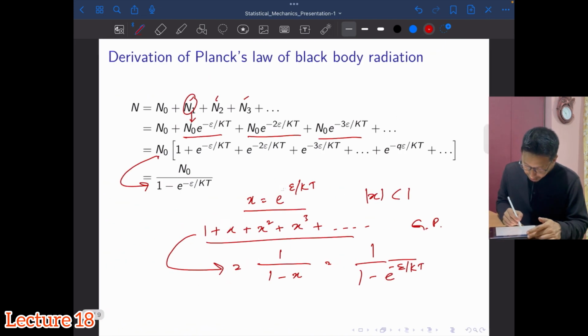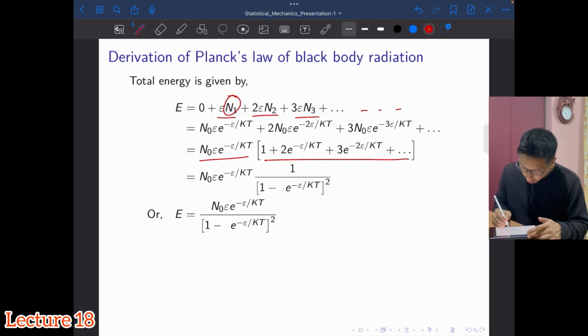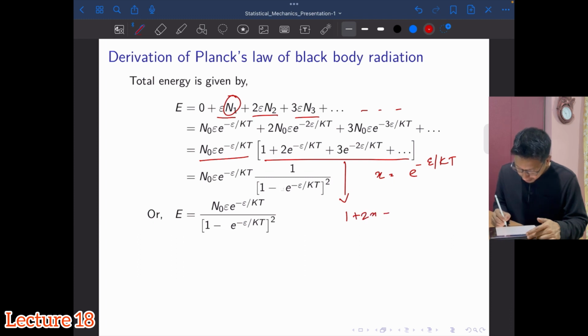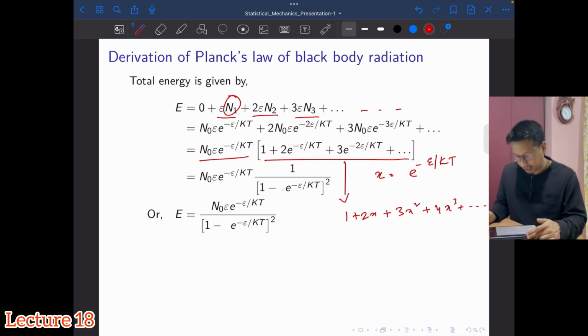Whatever x we have taken, let's keep the same x, so x is equal to e to the power minus e by kt. Now the expression within the bracket will be 1 plus 2x plus 3x squared, similarly 4x cubed. It will keep going like this.